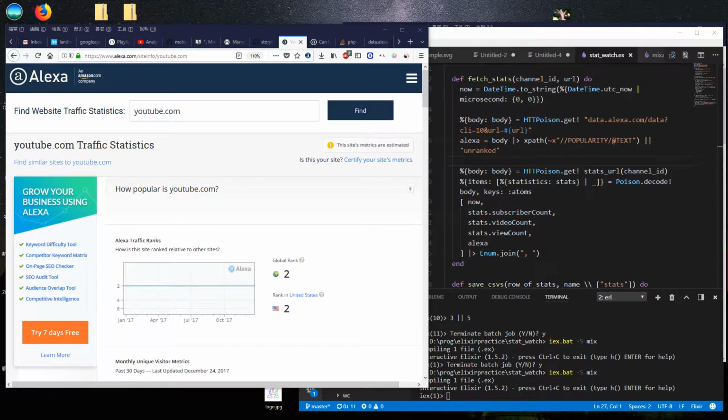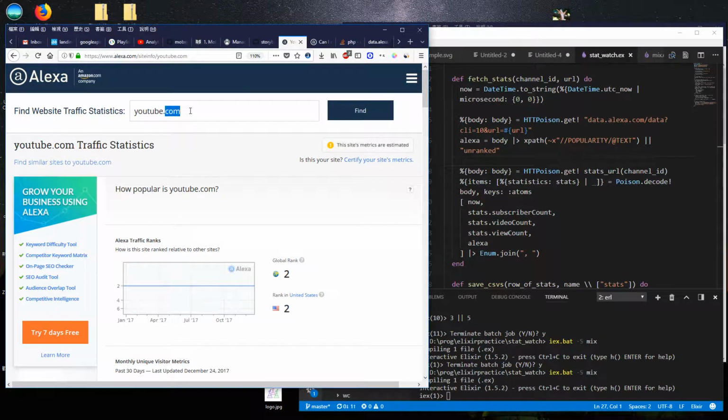I looked at a few options, including Twitter. Unfortunately, they won't give me access to the dev API without a phone number, and as a digital nomad, I don't have a stable phone number. So I went with Alexa.